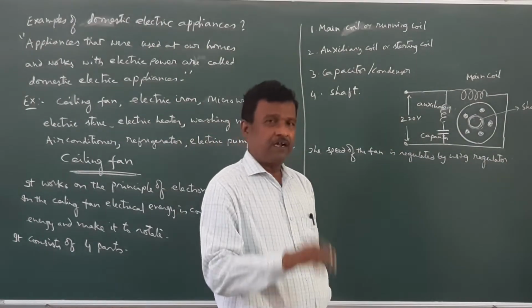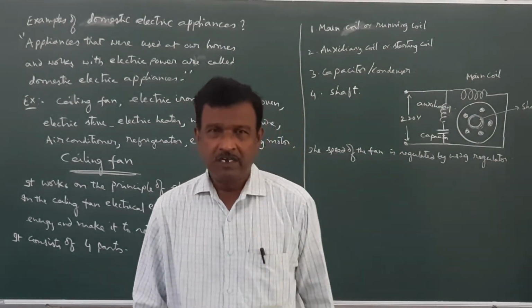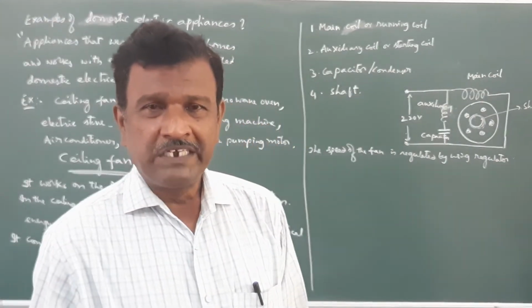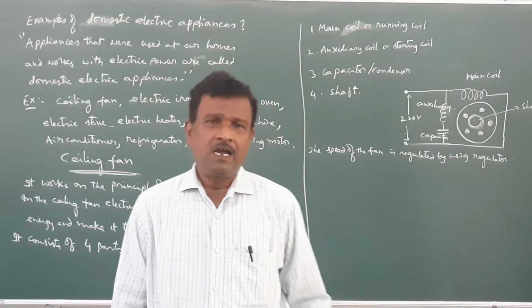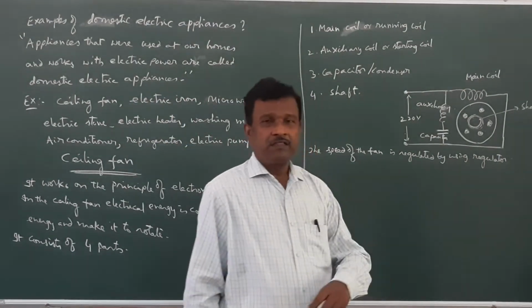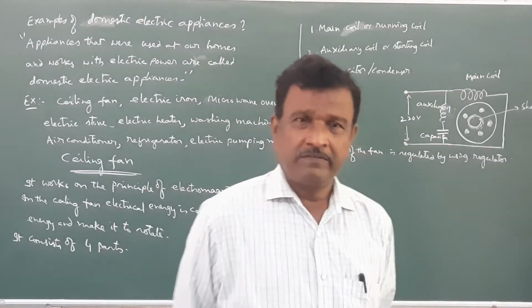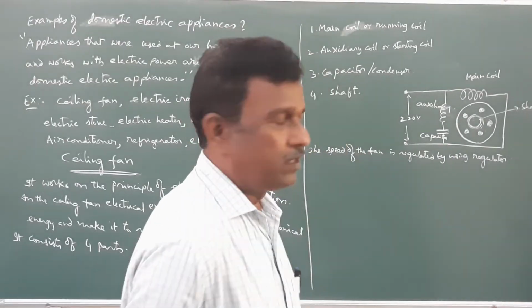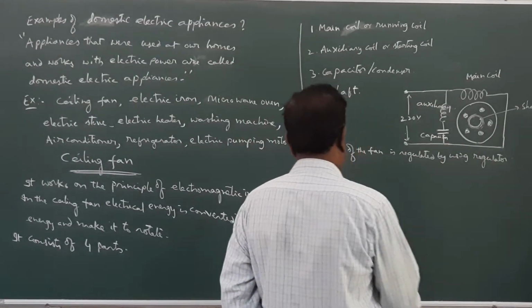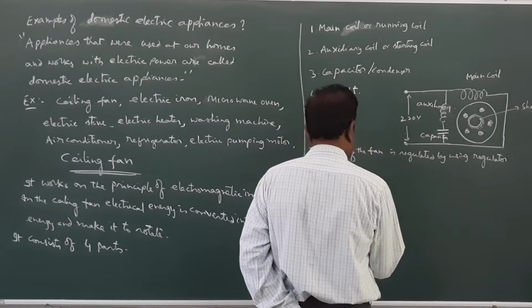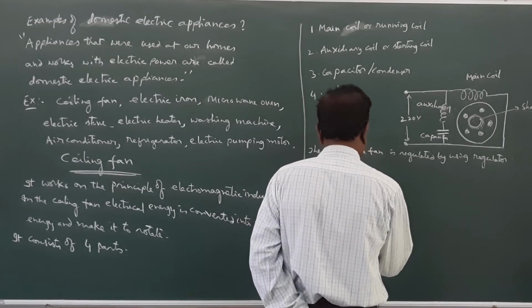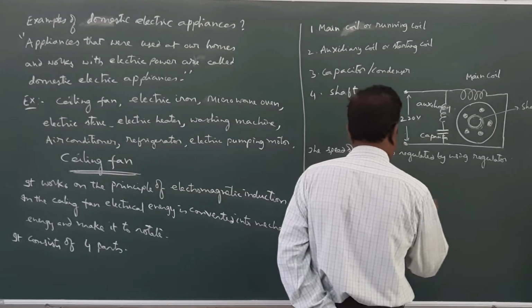If we rotate the knob of the regulator, it changes the voltage and regulates the speed of the fan. Now, in our domestic cases, suppose this is one of the wires,